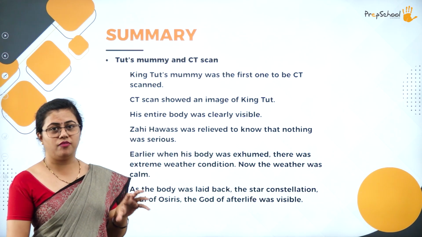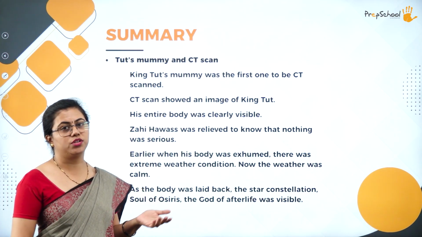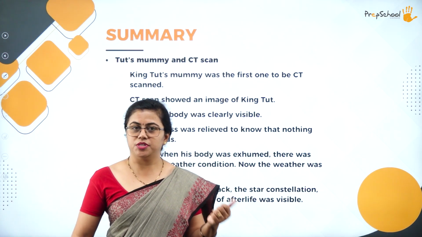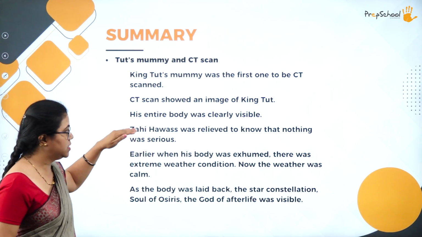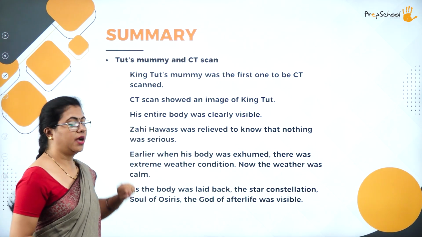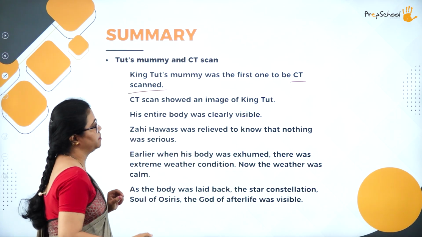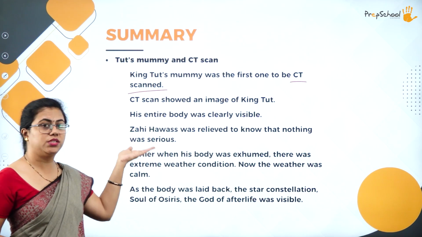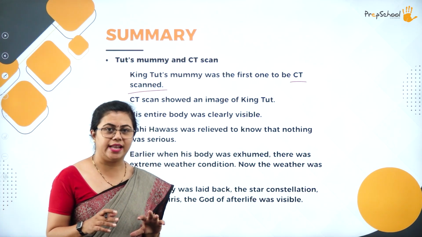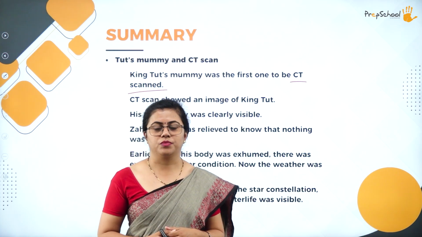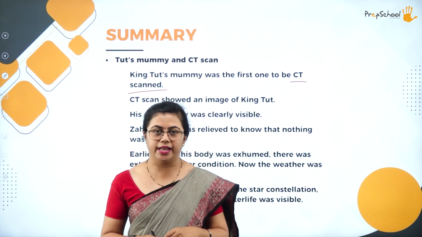This is the time where Zahi Hawass enters. Zahi Hawass, as I already told you, was the general secretary for Egyptian antiquities. Here Zahi Hawass got this body CT scanned, and Tutankhamun's body was the first mummy to have undergone this CT scan. This CT scan shows the real image of King Tut. Fine. So X-ray went on with this CT scan, and now CT scan is blended with 3D printing.